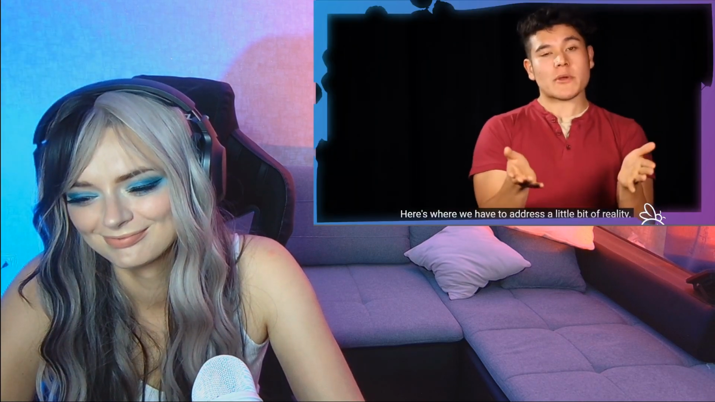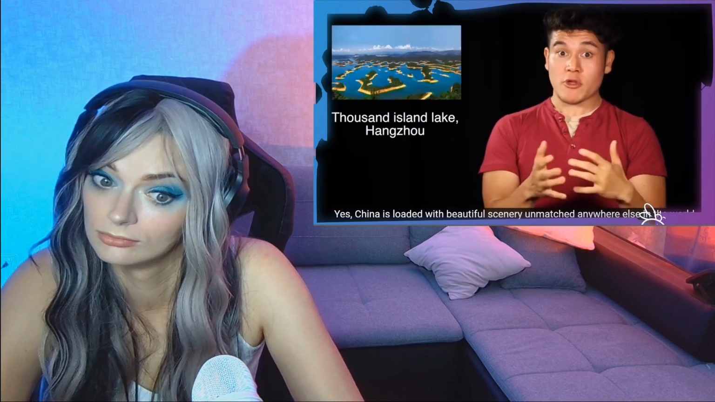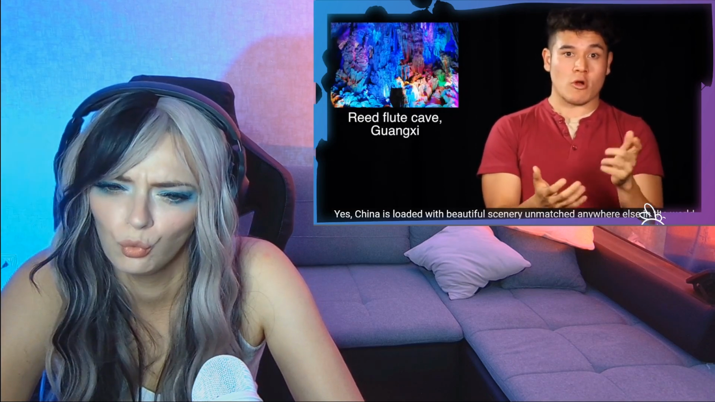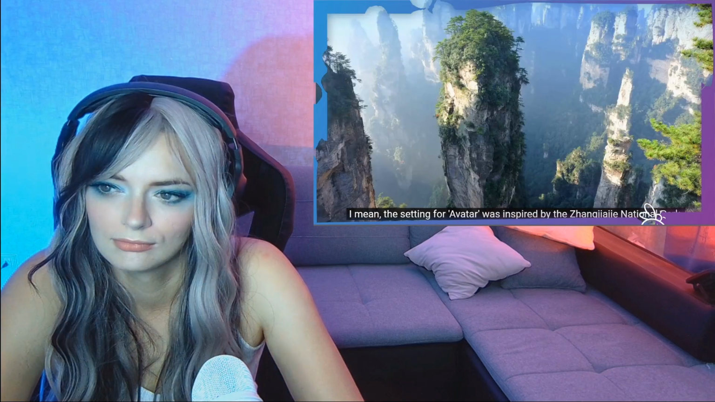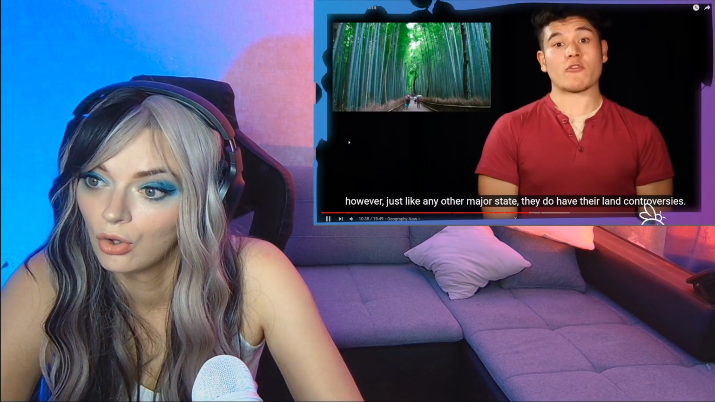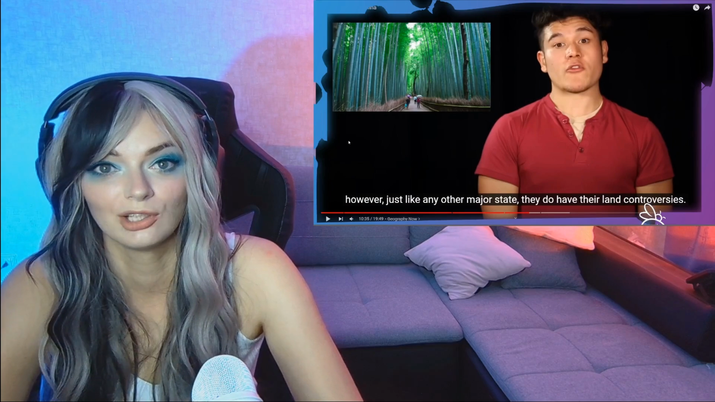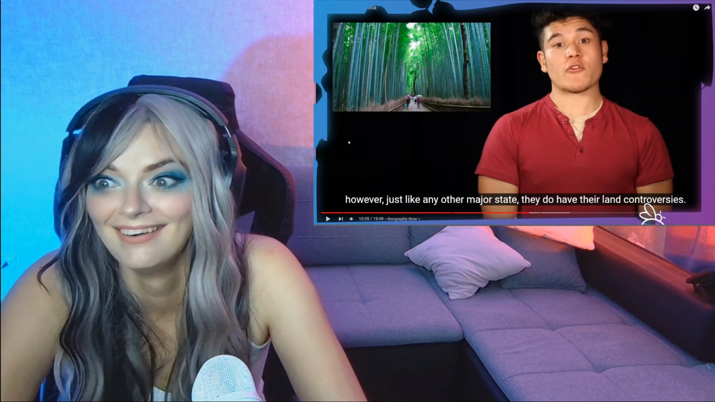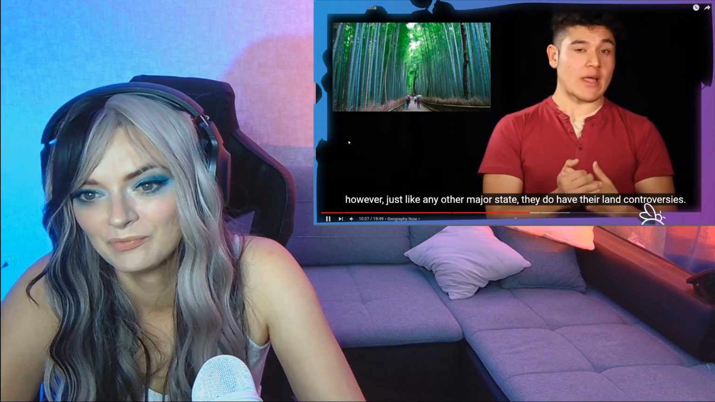Here's where we have to address a little bit of reality. Yes, China is loaded with beautiful scenery unmatched anywhere else in the world. I mean, the setting for Avatar was inspired by the Zhangjiajie National Park. Oh damn, I didn't know that. Wow. However, just like any other major state, they do have their land controversies.